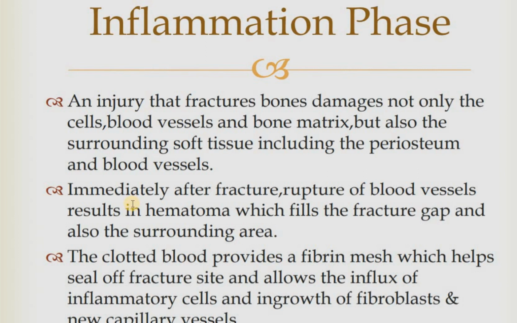So now moving to the inflammatory phase. Once the bone is damaged, the blood cells, the surrounding bone matrix, also the periosteum and the blood vessels are damaged. Immediately there will be the rupture of all the blood vessels at the spot, which fills the gap between the two fractured bones and the surrounding area. The clotted blood provides a fibrin mesh which helps to seal off the fracture site and allow the influx of inflammatory cells and ingrowth of fibroblasts and new capillary vessels to the fracture site.